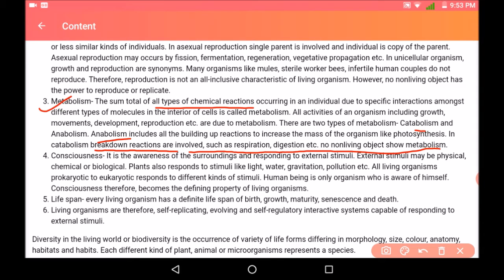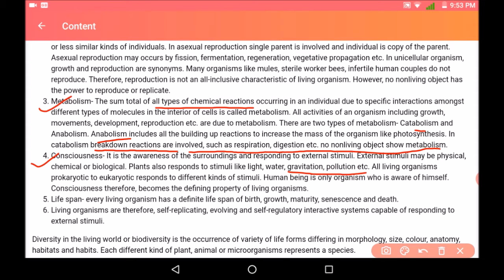Fourth characteristic is consciousness. It is the awareness of the surroundings, responding to external stimuli. External stimuli may be physical, chemical, or biological. Plants also respond to stimuli like light, water, gravitation, pollution, etc.